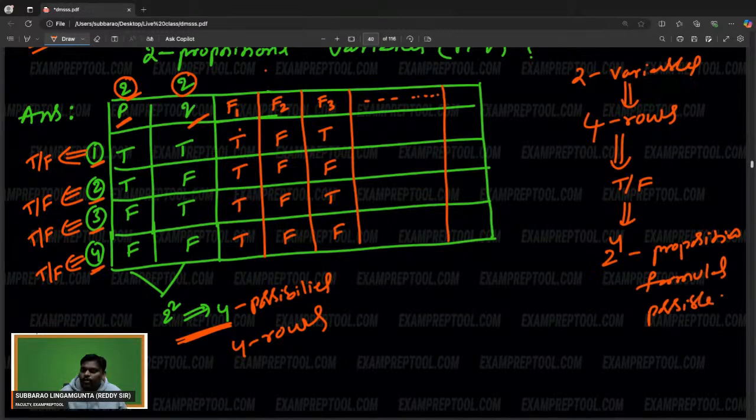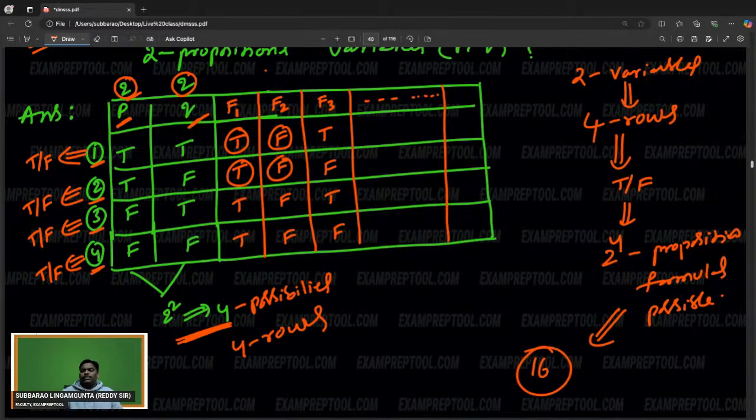First, find out how many rows are possible. Next, every row has two choices. See, every row, it may be true, it may be false. You already mentioned four rows, and every row has two choices. Totally 2 power 4, 16 propositional formulas possible. The answer for this one is 16. These many propositional formulas are possible.